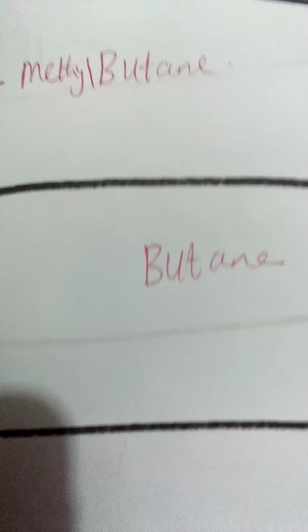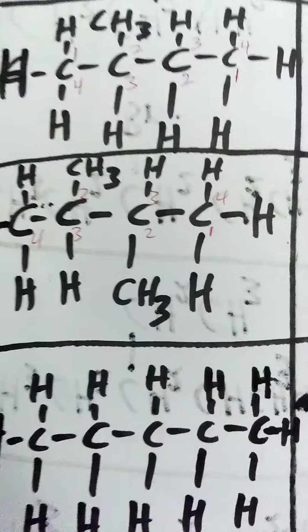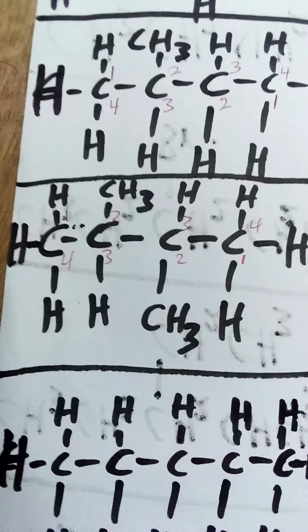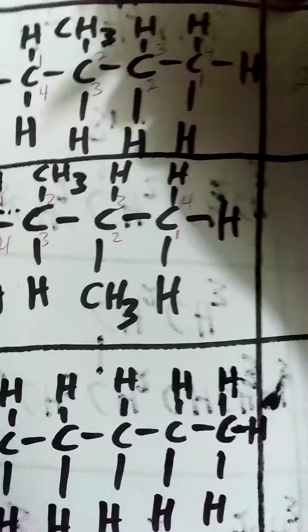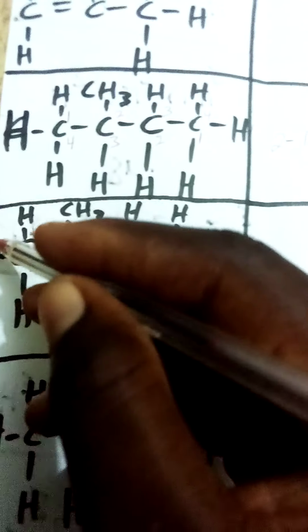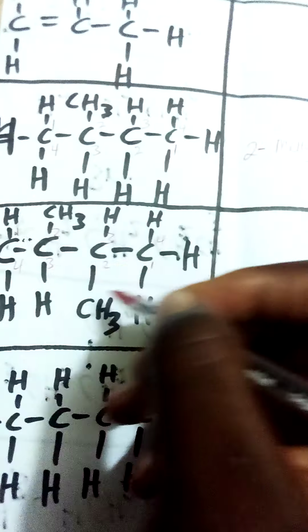So if we have butane present here, then we check which other compound is attached to it. We have methyl. I believe you can identify methyl here. We have CH3, and CH3 is on 2. Now this one we have 2 and 3. CH3 is on 2 and 3, this one also on 2 and 3. So you can choose either the top side or the bottom side.